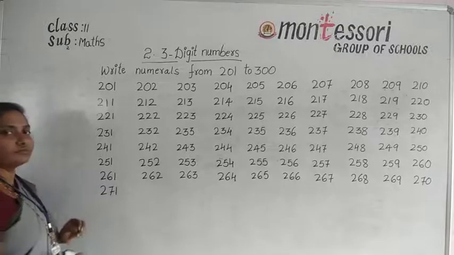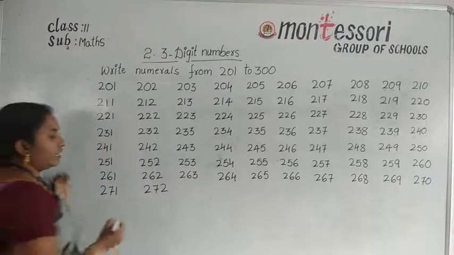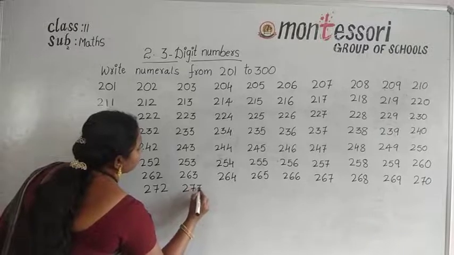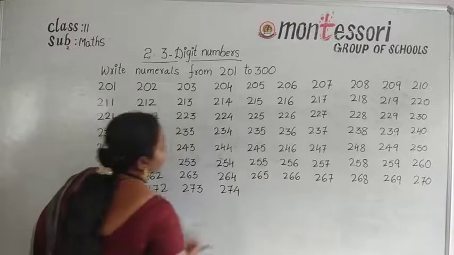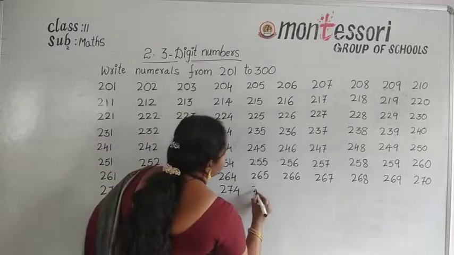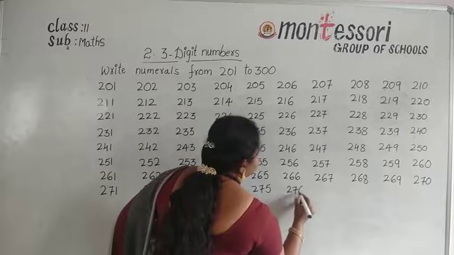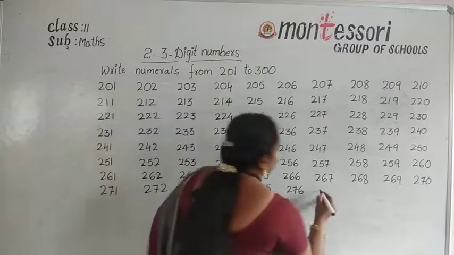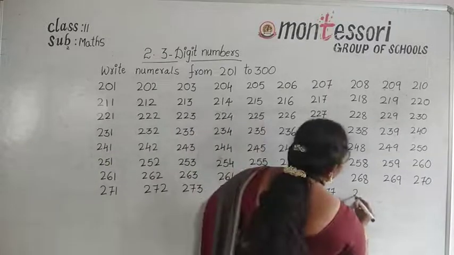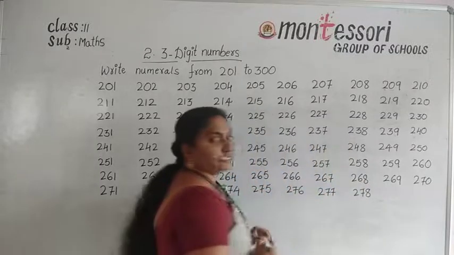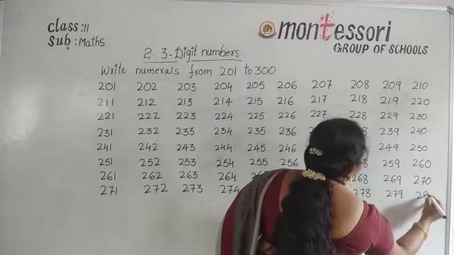Okay, now start with 271. Next 272, and next number 273, 274, 275, 276, 277, 278, 279, and next 280.